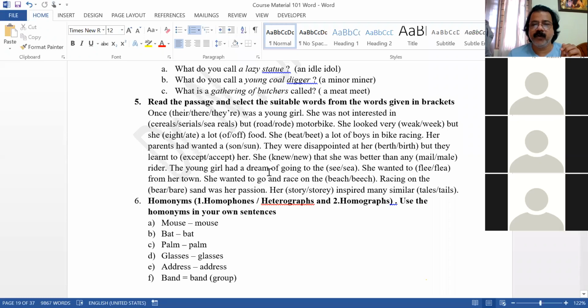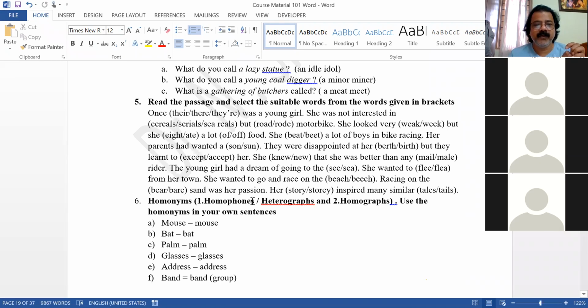The young girl had a dream of going to the SEA. Correct. She wanted to FLEE. FLEA means flea, the insect. FLEE means running away. Right. She wanted to go and see. You have to remember the meanings. It is not just about doing it here. You have to remember all these words. She wanted to go and race on the beach, sir. Right.